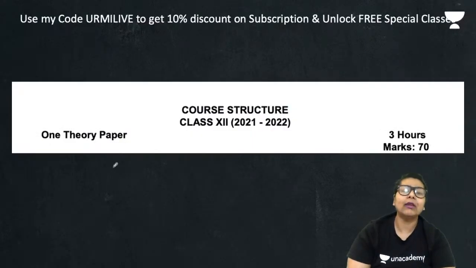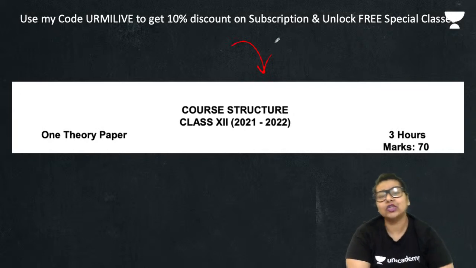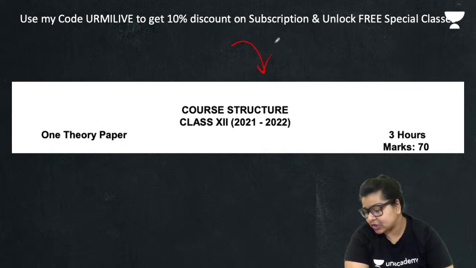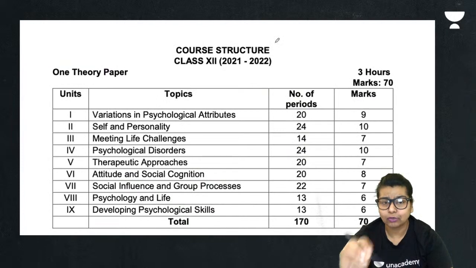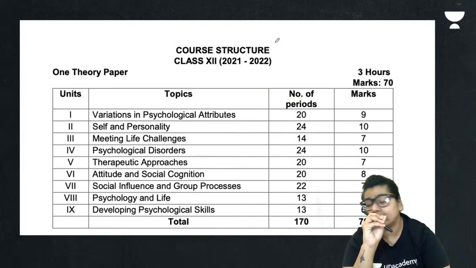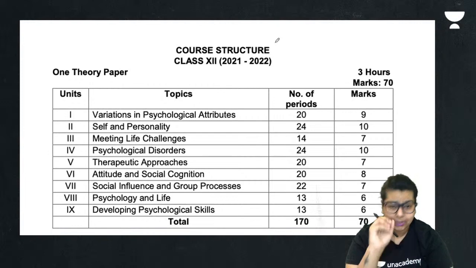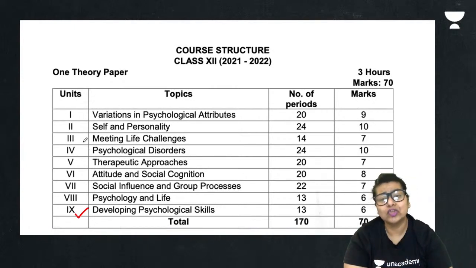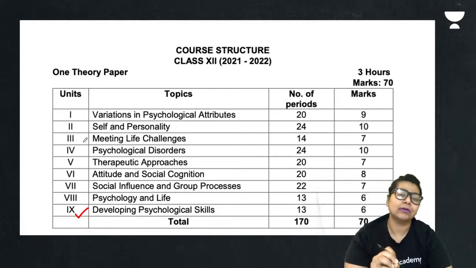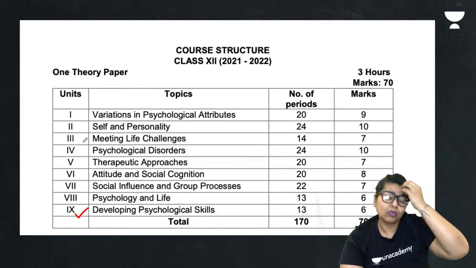Now we begin with our course structure for the psychology class 12th 2021-22 batch. Okay, that is this coming year's theory paper. So remember, it's a 3-hour paper, it's a 70 marks paper. Now if you go ahead, you will get through the papers, the subject, the chapters which are going to come. Now of course, one chapter which was not there, which was the developing psychological skills. Also the first to fourth chapters, there were no changes in the syllabus, but now they have made sure that the basic chapters, they have brought them back. Now you will have no issues in studying.